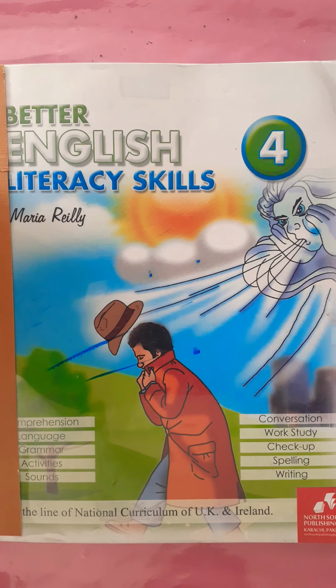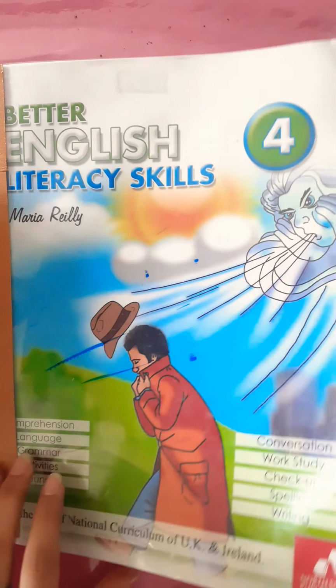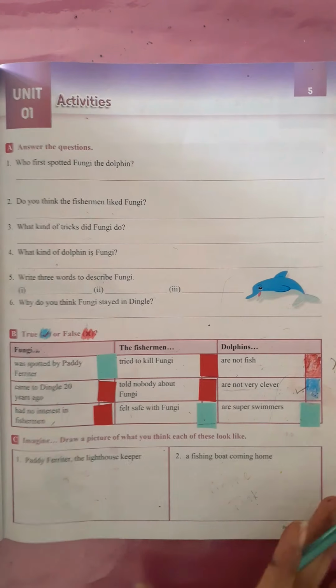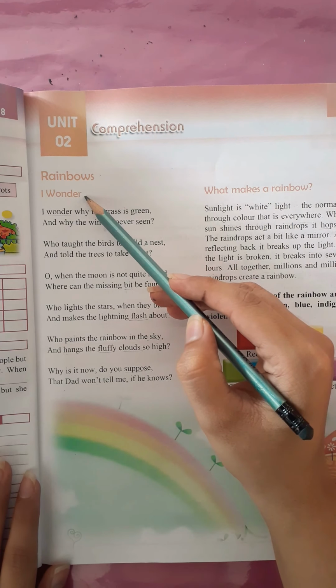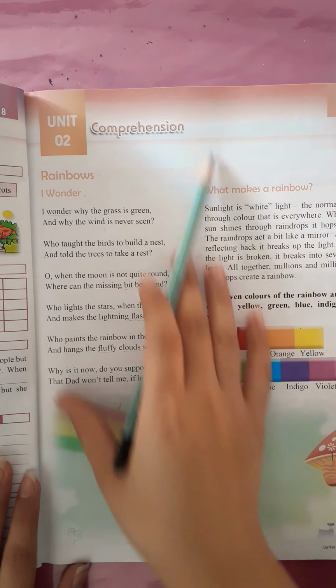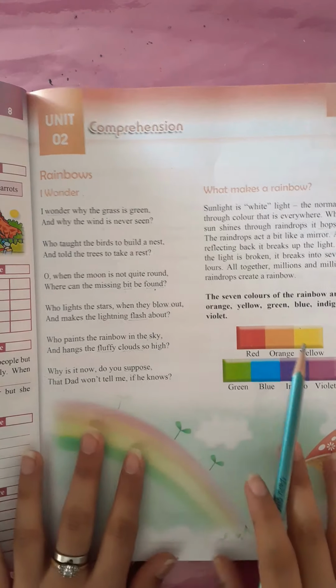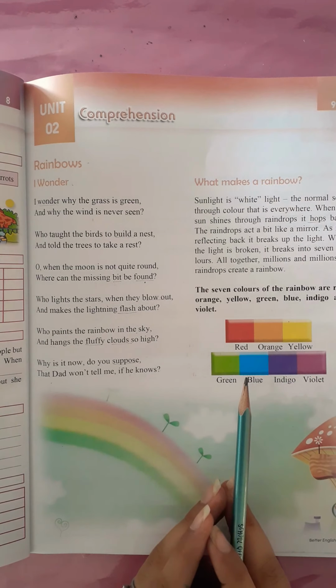Welcome to the Zoom online class summary of class 4. So alhamdulillah, we had started unit number 2. Unit number 2 we have "Rainbows" and "I Wonder." It's a poem. We are going to read the poem, then I am going to explain to you the colors of rainbows.